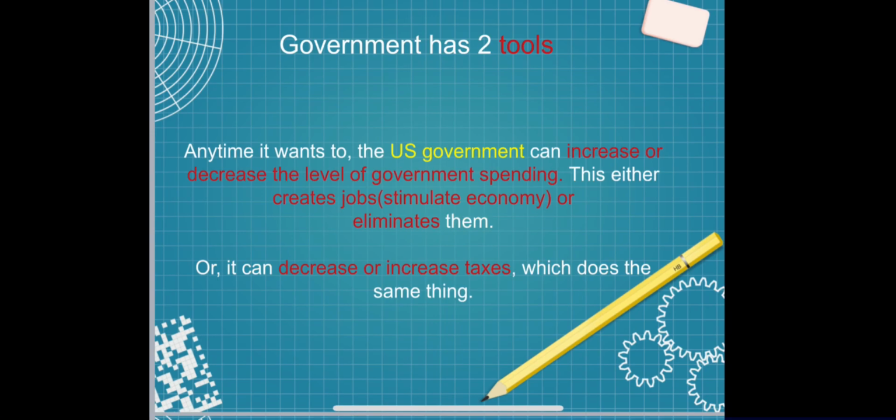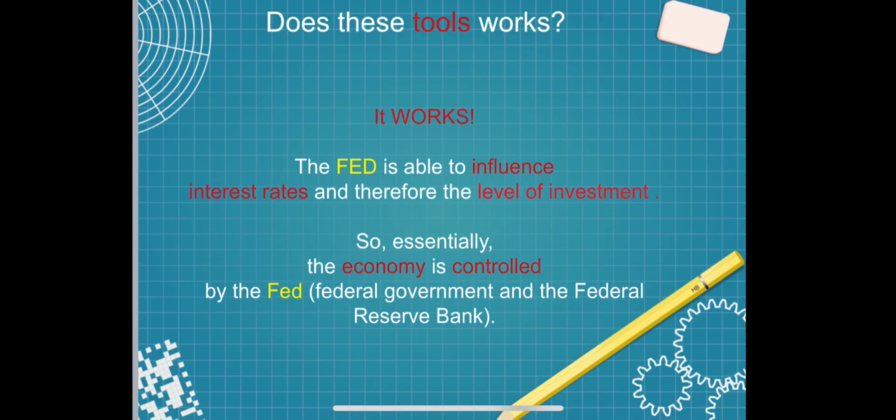The government has two tools. Anytime it wants, the US government can increase or decrease the level of government spending. This either creates jobs and stimulates the economy, or eliminates them. Or it can decrease or increase taxes, which does the same thing. These four tools work. The Fed is able to influence the interest rates and therefore the level of investment.